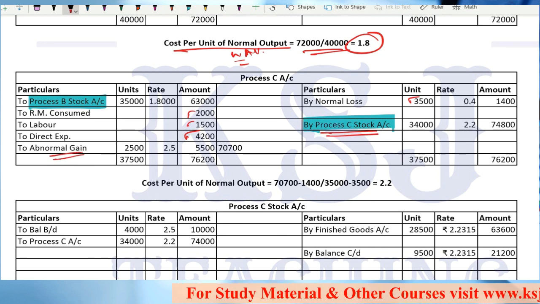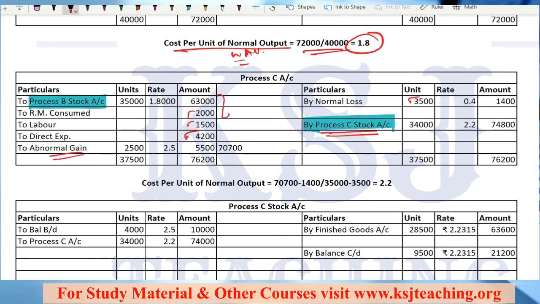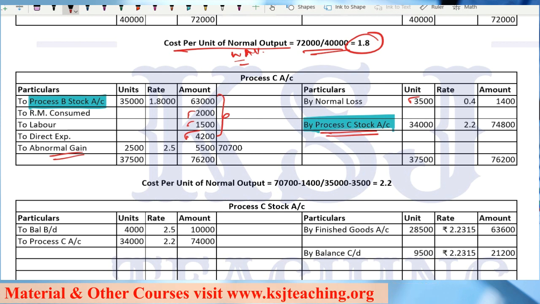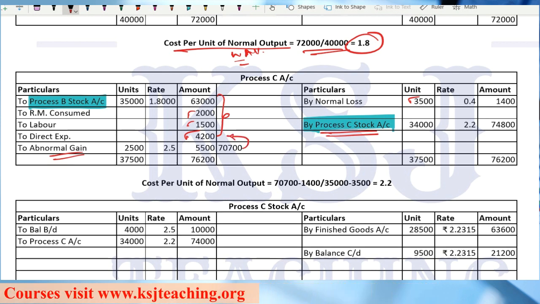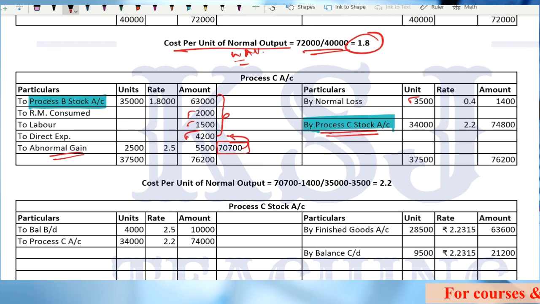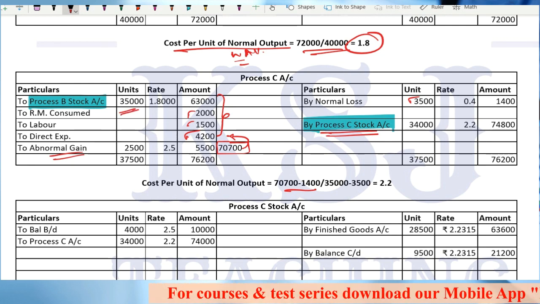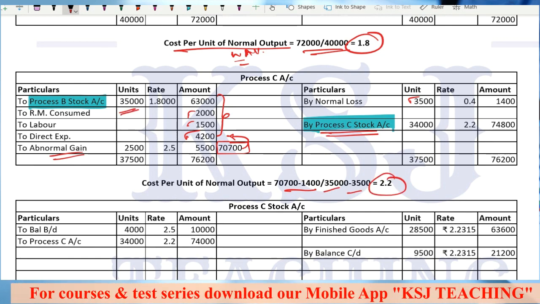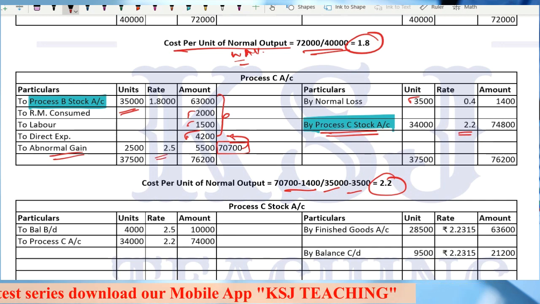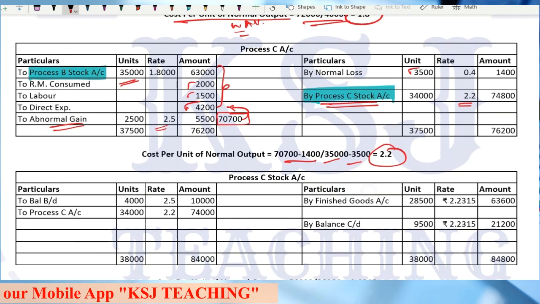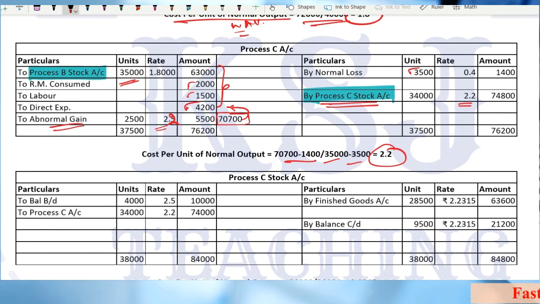For abnormal gain, what you are going to take is total cost up till this point, that comes to 70,700, right? This is the total cost leaving abnormal gain, right? Minus any scrap value 1400 divided by number of units input, that is 35,000, minus normal loss. So 2.2 is the value that you will use here, right? Here 2.2. I think it is wrongly given. It should be 2.2, right?